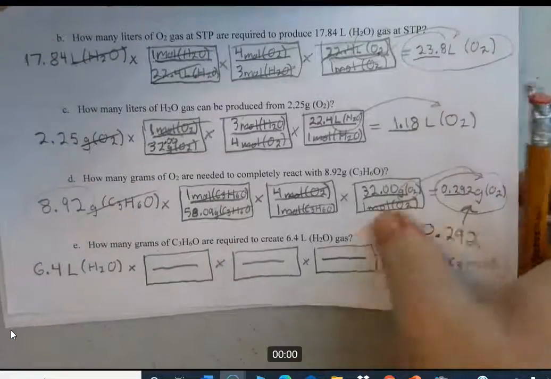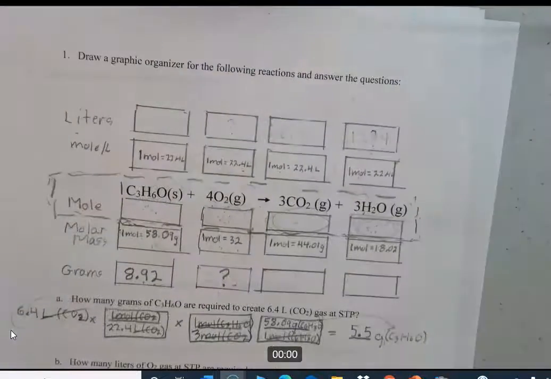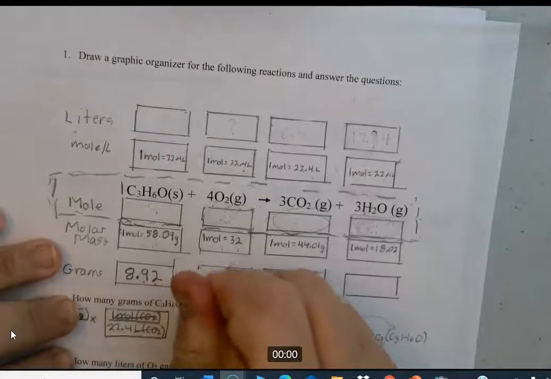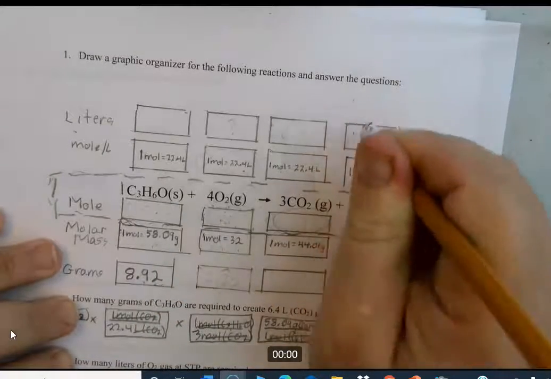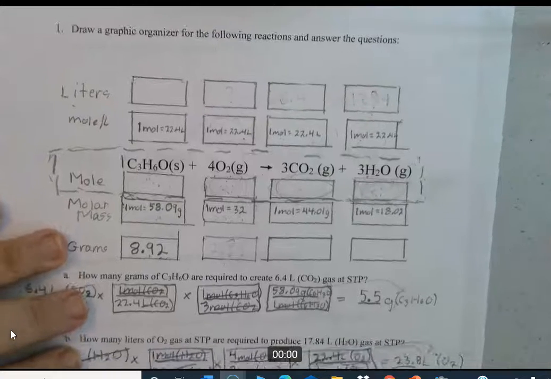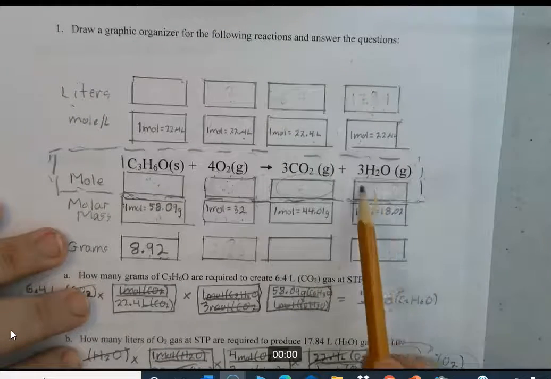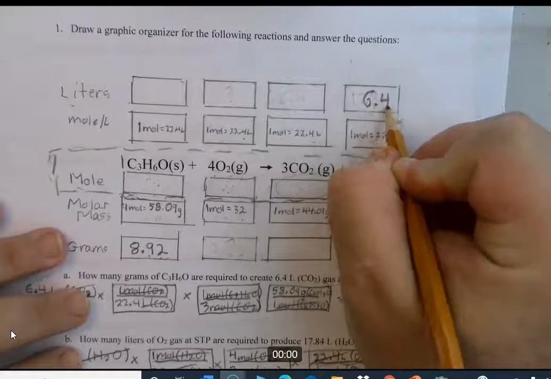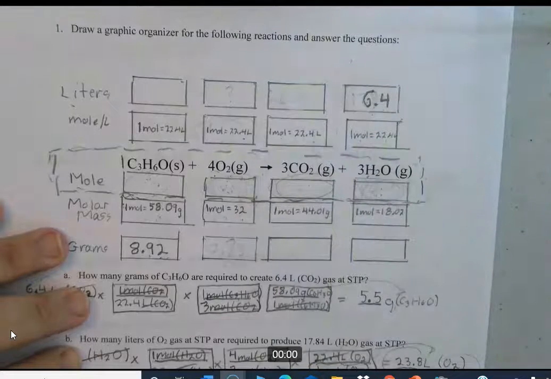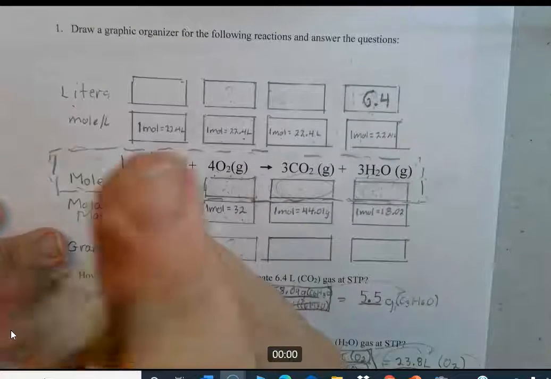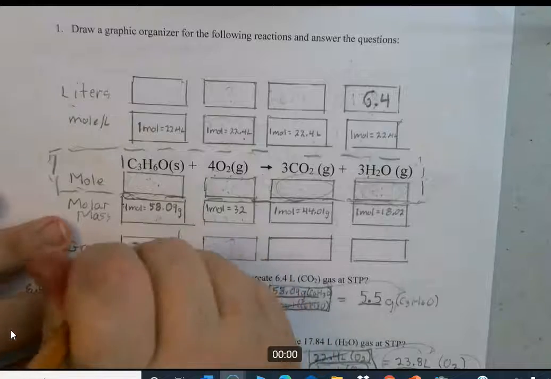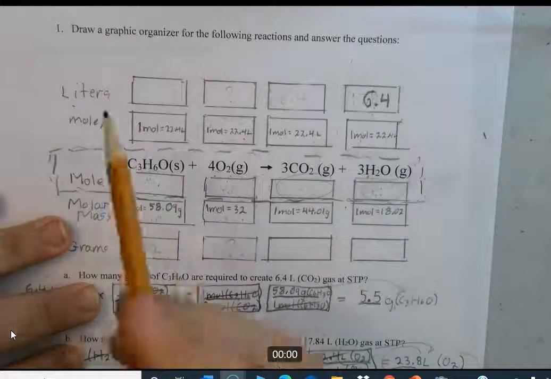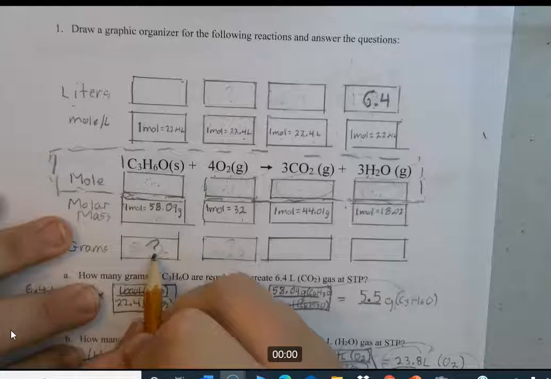So let's look at the graphic organizer. Okay, so we have 6.4 liters of H2O, so that means we start up here, 6.4. And we're trying to get to grams of acetone, so that's down here. Let me erase that from the last problem. And that's my question mark. It's your question mark.